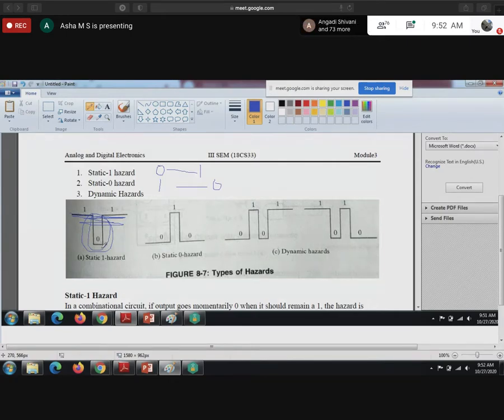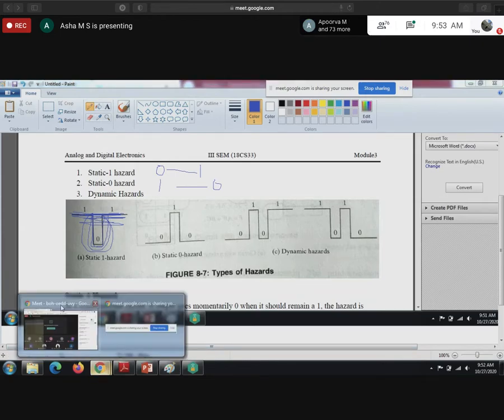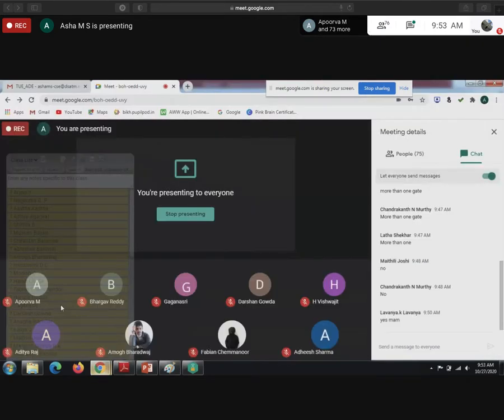Static one hazard means the output should remain in binary 1, but because of some propagation delay, momentarily it goes to 0. Instead of staying at 1, it momentarily goes to 0, then comes back to 1. This type of hazard is called static 1 hazard. Guys, are you clear?